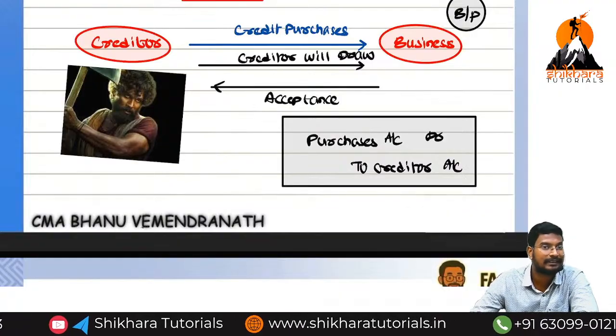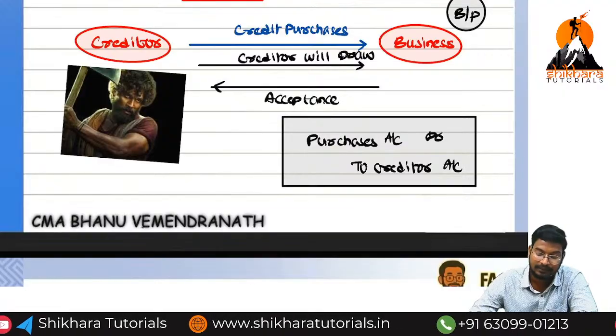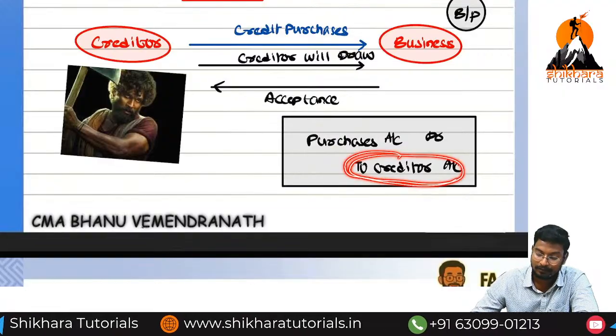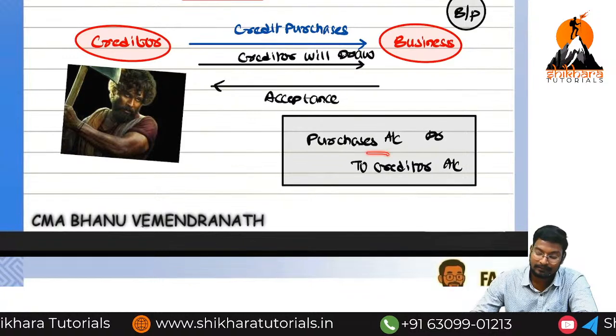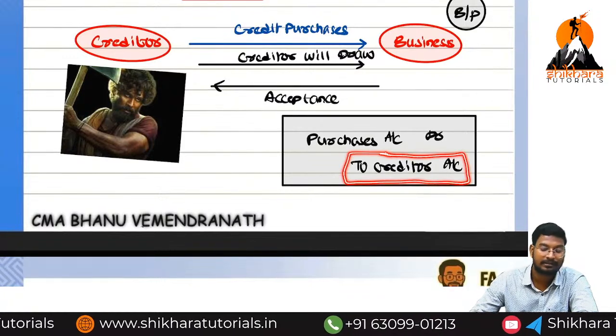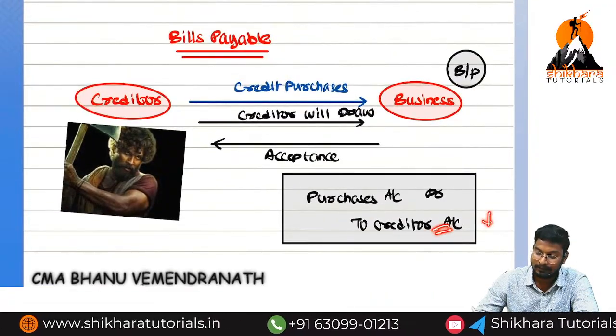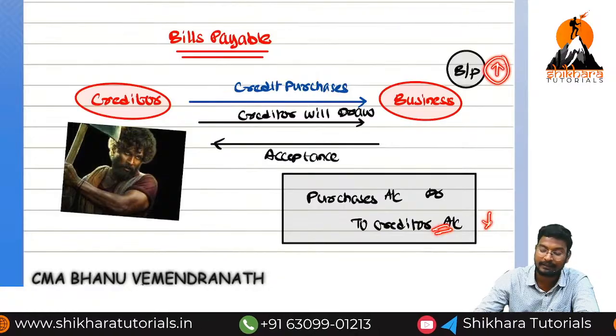Purchases we should not change. So which thing can we reduce? Creditor. So the creditor balance will decrease. In place of the creditor, bills payable comes into the picture. So the creditor value will decrease and the bills payable value will increase.